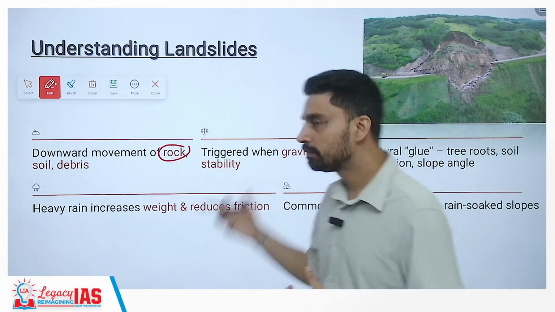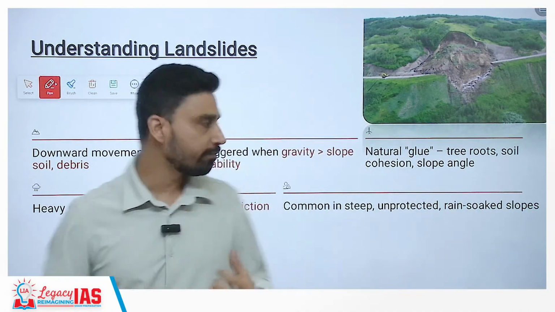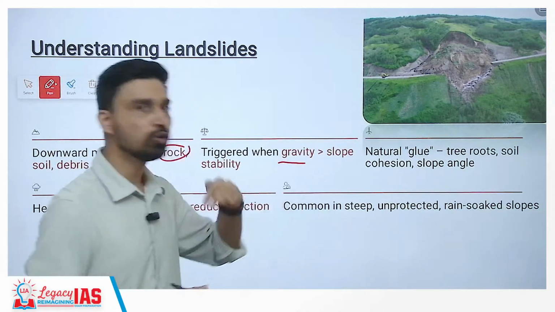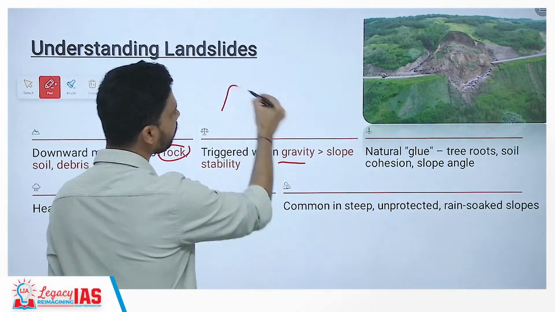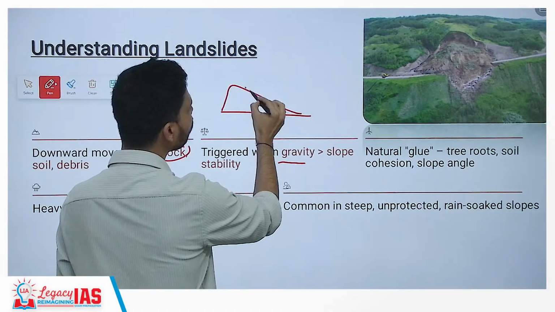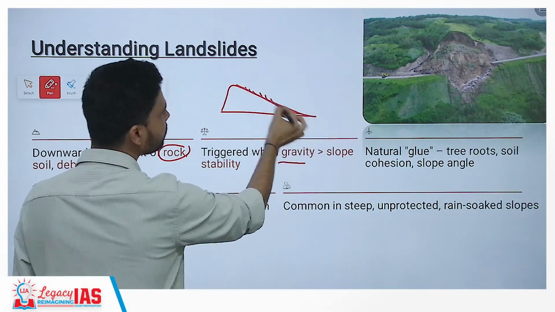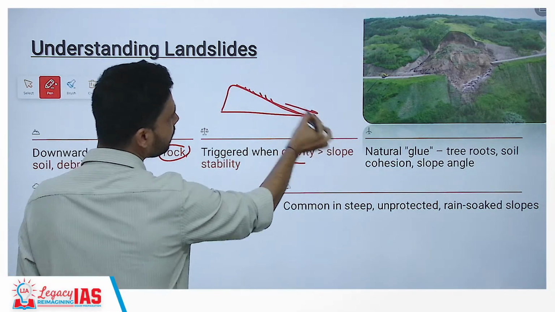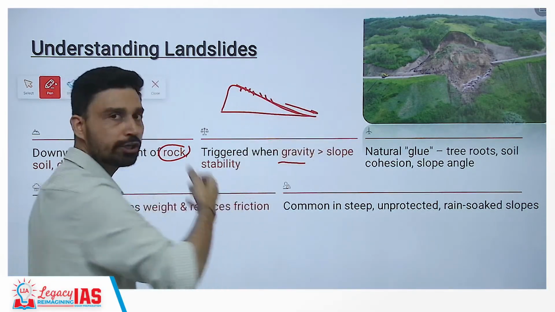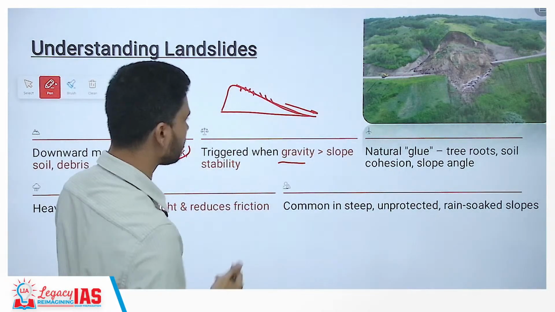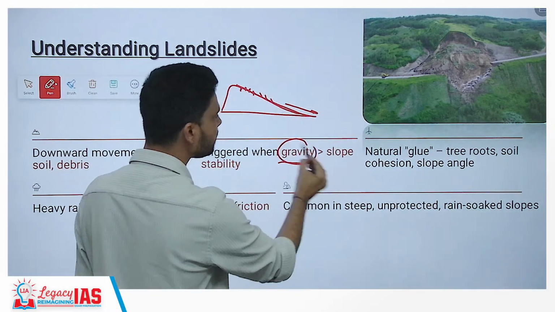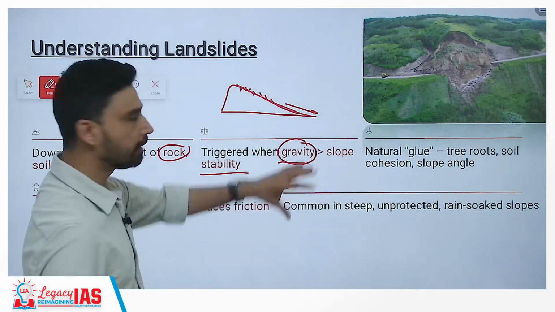Now, this generally happens because the gravity force becomes greater than the slope stability. In any particular mountain, you have a lot of rocks, soil and debris. They remain in a stable state because, although gravity is trying to pull them, the stability is sufficient to ensure there is no mass movement. But as soon as gravity exceeds stability, that causes landslides.